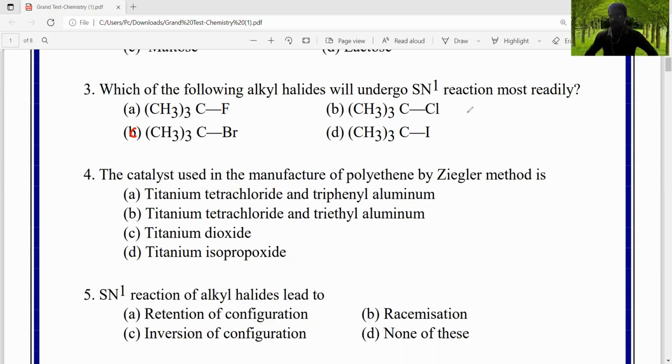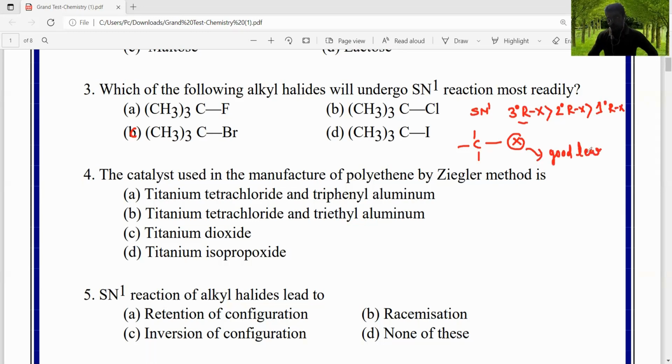Right? SN1 reactions, we know, are most favorable in tertiary alkyl halides, then secondary alkyl halides, and then primary alkyl halides. Here all of these are tertiary alkyl halides. We know that the rate of SN1 reactions depends upon the good leaving group attached to them.